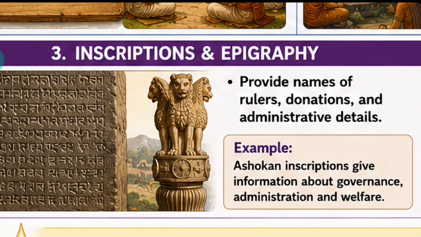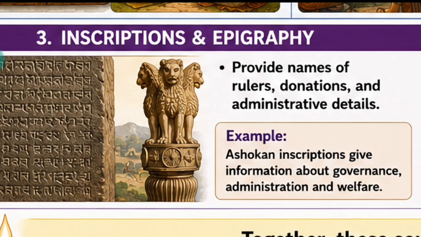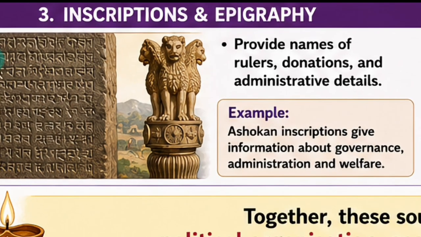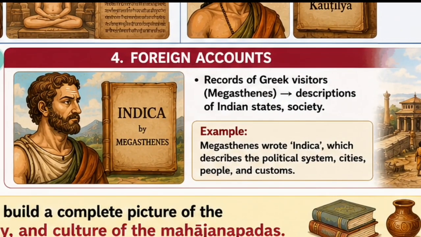So the study of inscriptions is called epigraphy. Okay, epigraphy. So these provide names of rulers and donation and administrative details. Ashoka was the first king who started this tradition. Fine. And next one is foreign accounts.